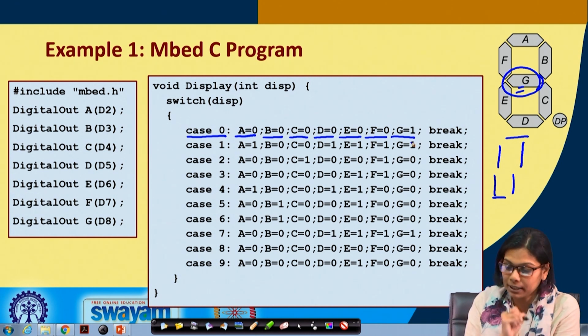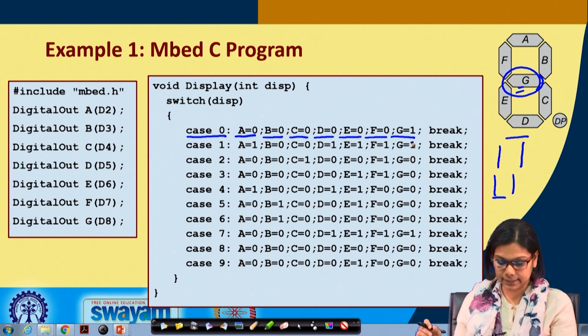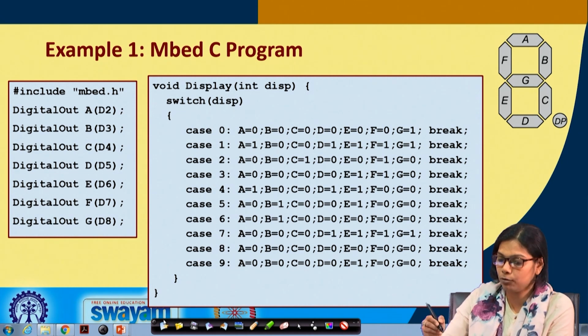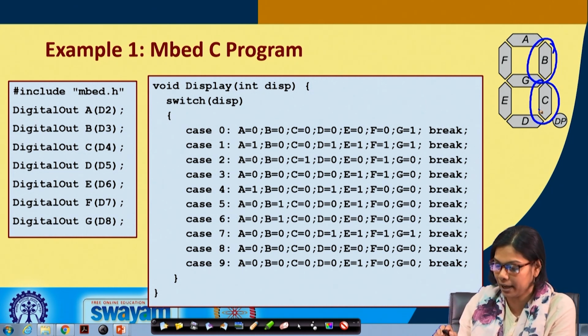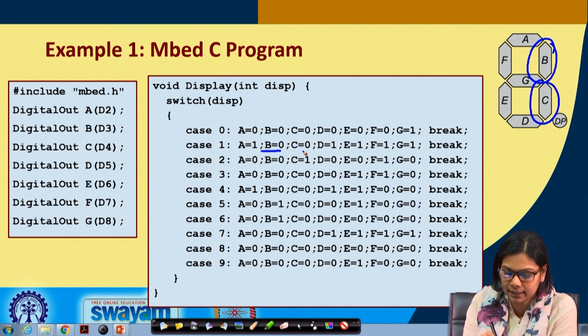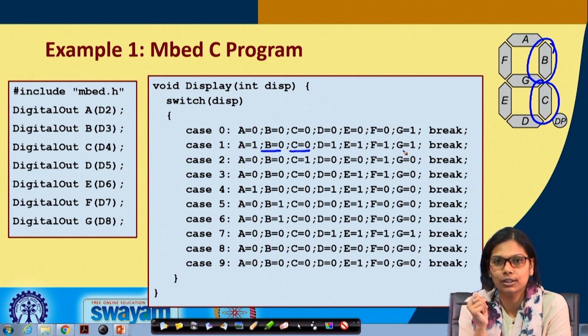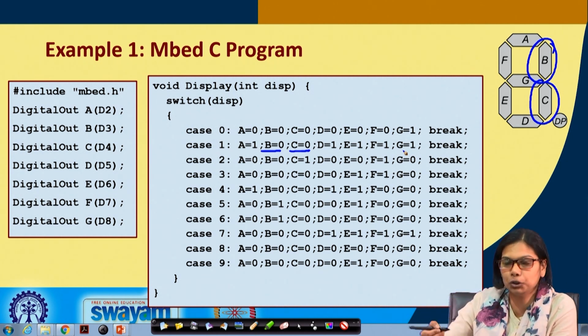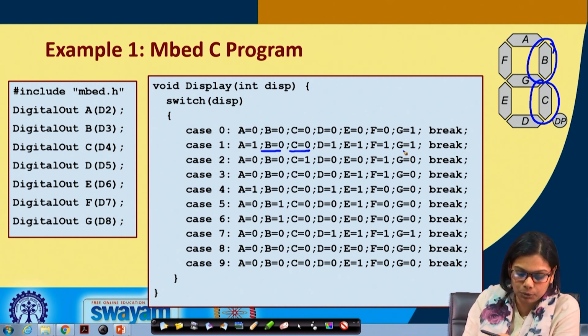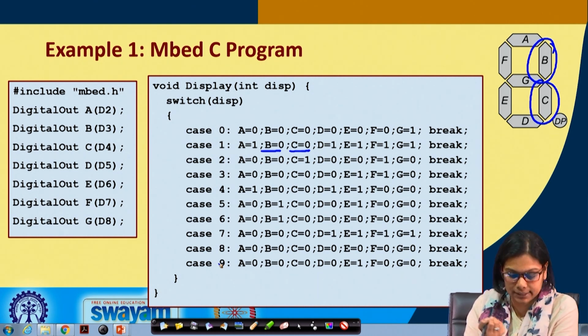Similarly, for 1, it is interesting: you only need B and C to glow. So, B and C should have a 0 value, and all others will have 1. You see B and C have 0 and all others have 1. So, you can do that for all the others. I have shown you 0 and 1. Similarly, you can try out 2 to 9; it will be somewhat similar.